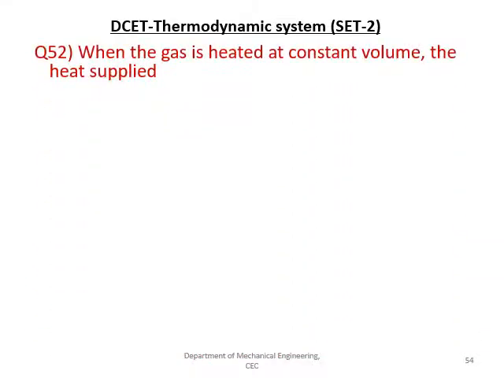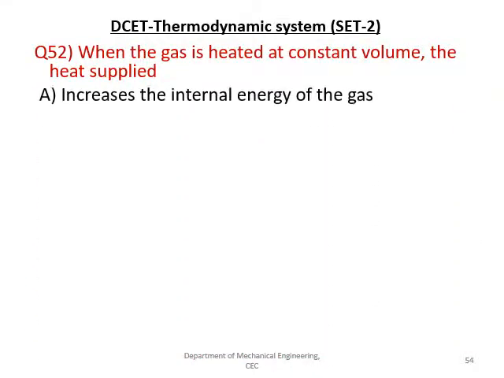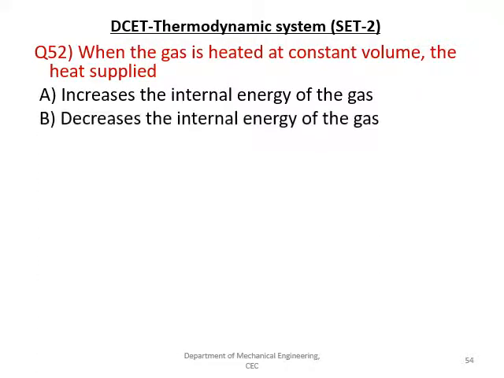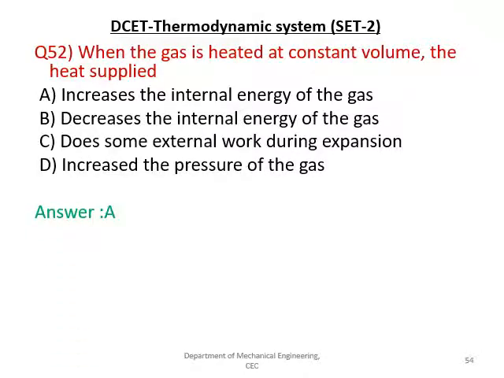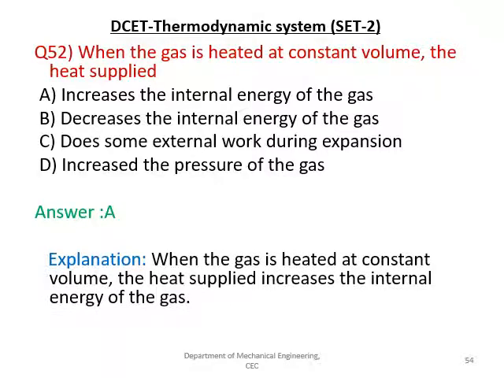The next question is, when the gas is heated at a constant volume, the heat supplied increases the internal energy of the gas. Next option, decreases the internal energy of the gas. Third option, does some external work during expansion. Fourth, increases the pressure of the gas. And the right answer is A, that is increases the internal energy of the gas. At a constant volume, the heat supplied increases the internal energy of the gas.